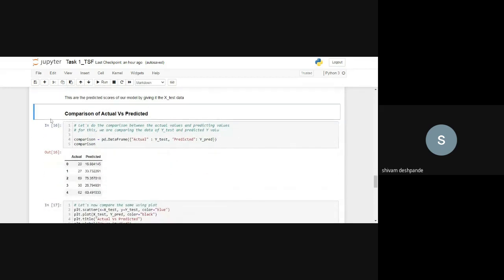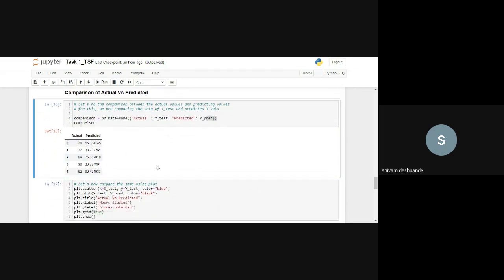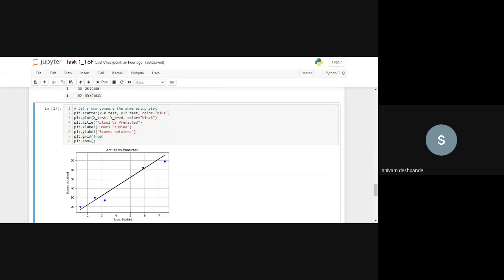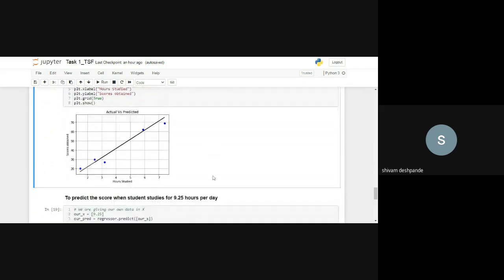Then I've done the comparison of actual values versus predicted values. I've used a DataFrame, and I'm passing the actual and predicted values, that is y_test and y_prediction. So you can compare over here the actual and predicted values. Now let's compare the same using a plot. I've plotted over here, and here also you can see the regression line and the difference. So here also the comparison is made.